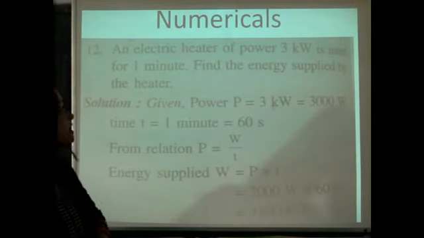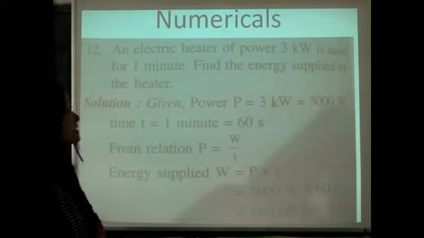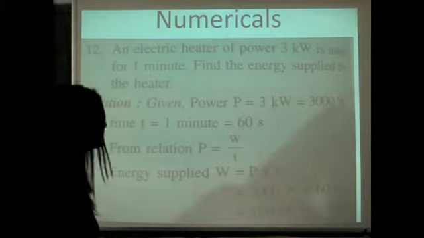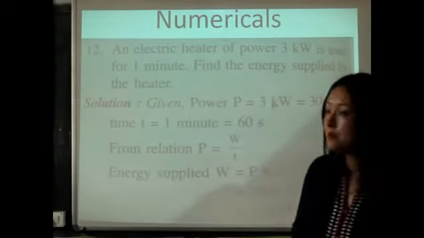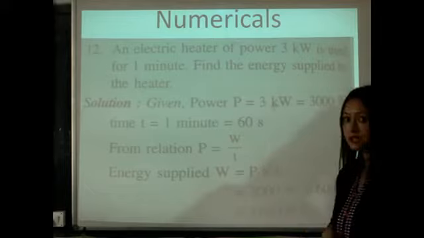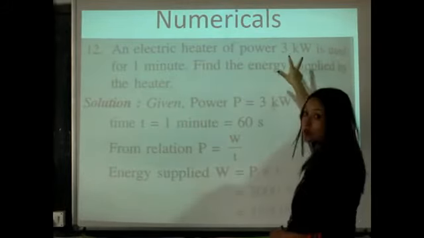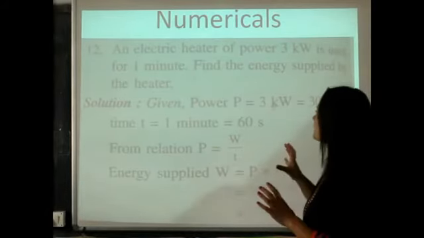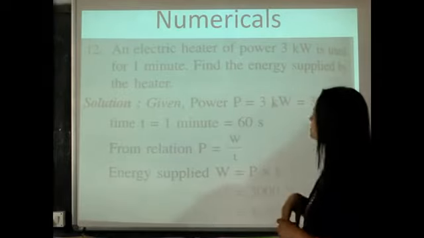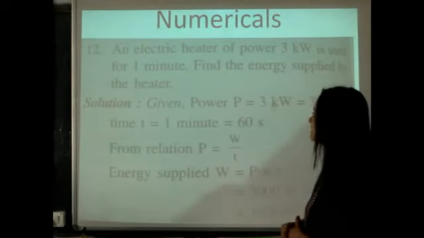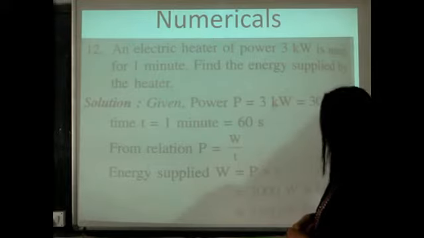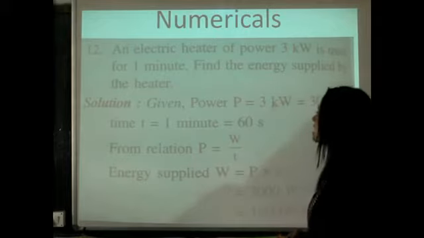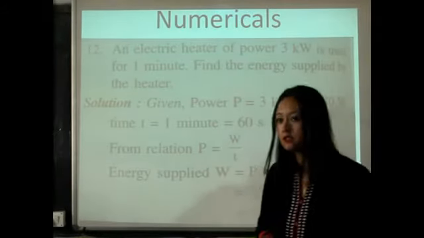Question says an electric heater of power 3 kilowatt is used for 1 minute. Find the energy supplied by the heater. Now, how much power has been consumed by the electric heater? 3 kilowatts. Okay, 3 kilowatt power has been consumed for 1 minute. That means the electric heater has the capacity of doing 3 kilowatt work for 1 minute. So we have to calculate the work done.